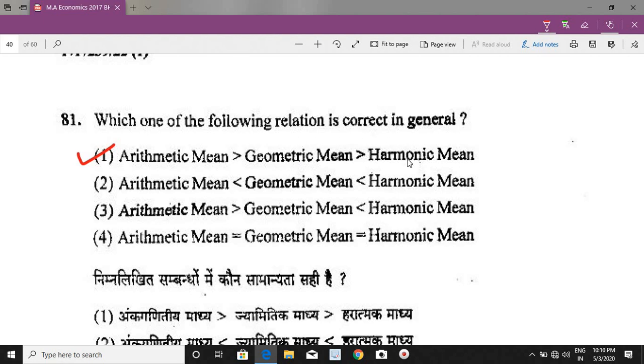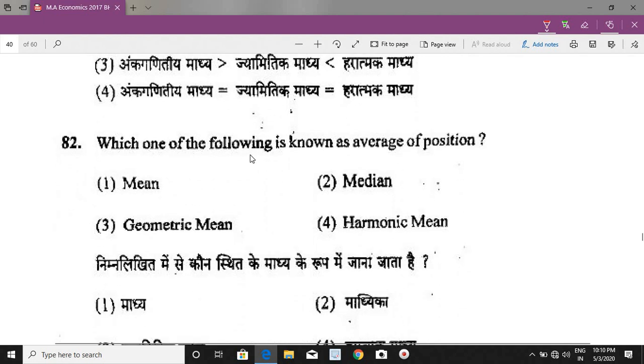And friends, if any two of these three is given, we can calculate the third, because the formula is geometric mean equals to square root of arithmetic mean into harmonic mean. Therefore, if any two of these three is given, the third can be calculated. Now next question. Which one of the following is known as average of position? Average of position कौन सा है? Mean, median, geometric mean, harmonic mean.